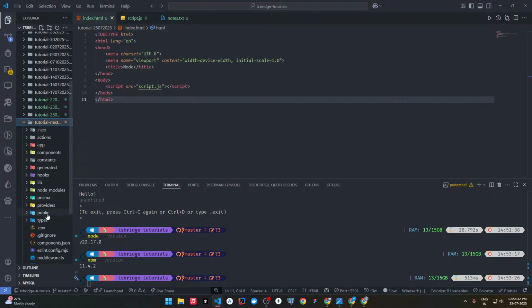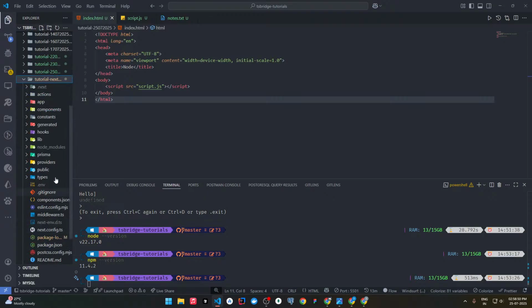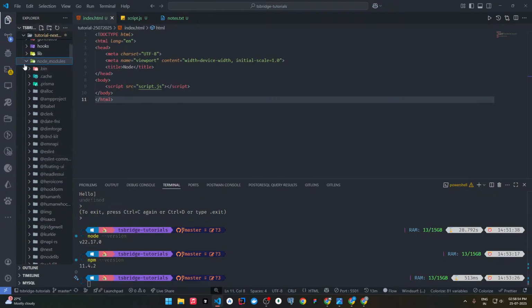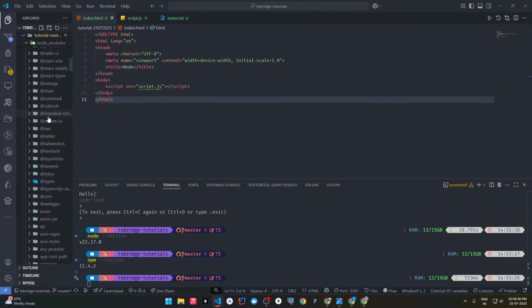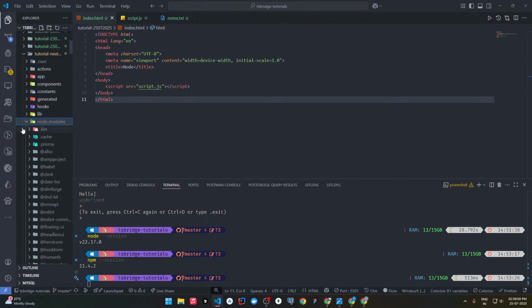Yeah, this one. If you see here, currently don't worry about the folder structure. What I am showing exactly is node modules. See, there are a lot of packages here. If we expand this folder, there are a lot of packages. In order to manage all these packages, who manages them?